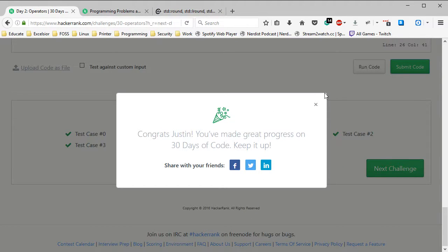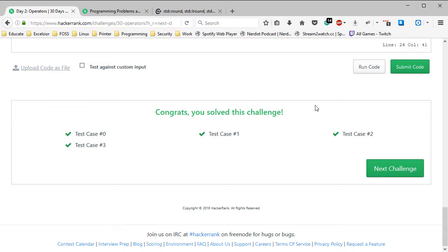Congratulations! We have gotten past the 3rd day, AKA day 2, which is weird, but whatever. They started at 0, so it's kind of a coding thing, I guess.